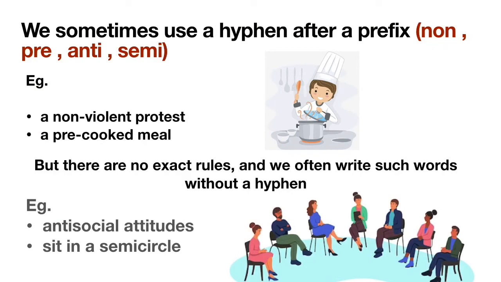Also, we sometimes use a hyphen after a prefix, such as non, pre, anti, and semi. Examples are a non-violent protest and a pre-cooked meal. Both the words non-violent and pre-cooked are separated by hyphens. As I told you earlier, there are no exact rules and we often write such words without a hyphen too. As shown in the examples below, antisocial attitudes and sit in a semicircle are written without any hyphens.